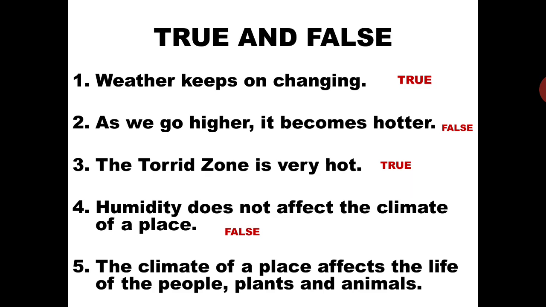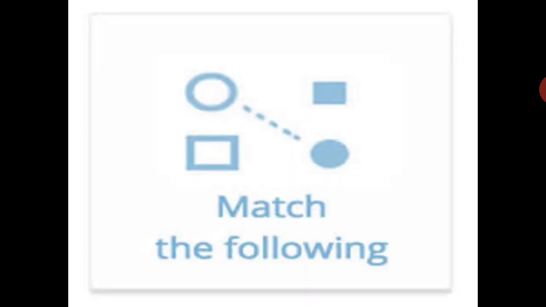The statement is true. The climate of a place affects the life of the people, the food habits, the clothes they wear, and the plants grow according to the climate of that place only.